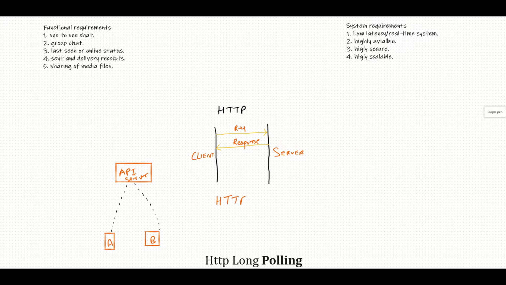In HTTP long polling, client A sends a request to the server, and the server keeps the connection open for a long time. It's a persistent connection which stays open for a long time, and as soon as the server gets something which has to be forwarded to A, it sends the response back to A, and the connection closes. When A receives the message, A initiates another connection and keeps it open again for a long time. So it works something like this.